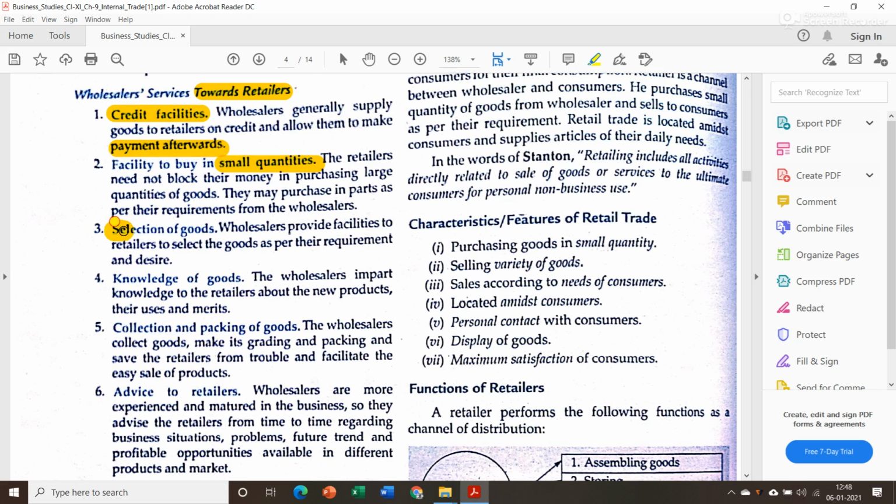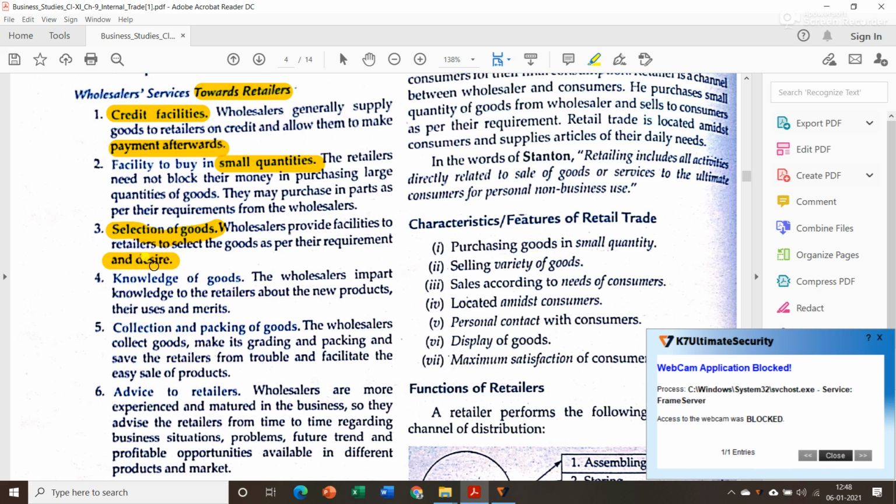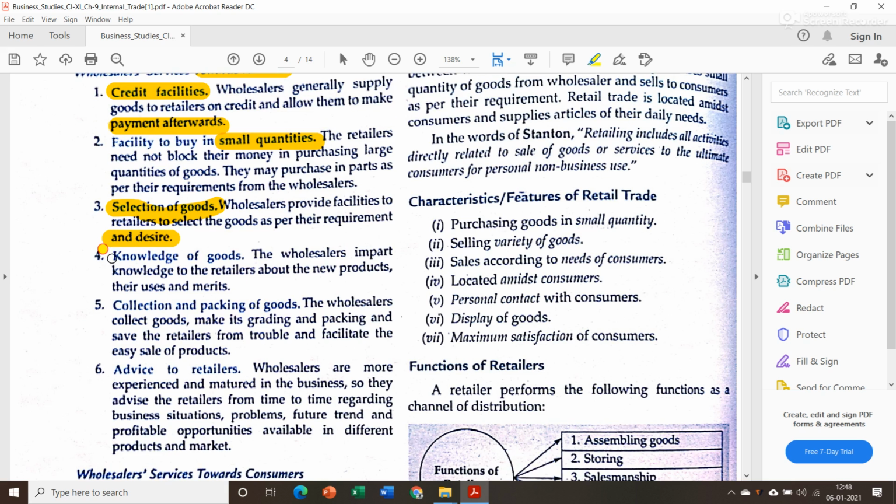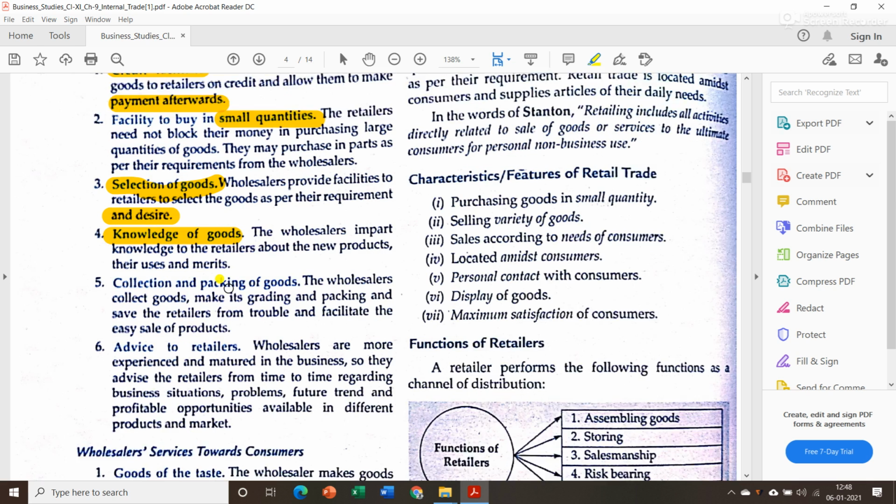The next is selection of goods. Wholesalers provide facilities to retailers to select the goods as per their requirement and desire. Since the retailers are dealing with wholesalers, they can purchase any goods of their own choice. The next is knowledge of goods. The wholesalers impart knowledge to the retailers about new products, their uses and merits. Just like when we go to a shop, if we don't know anything about a particular product, we ask the retailer. In a similar manner, if a retailer doesn't have proper knowledge about a product, he can gain information from the wholesaler.